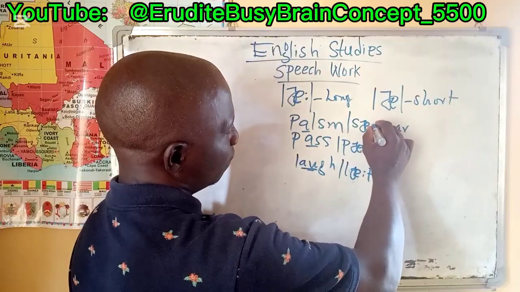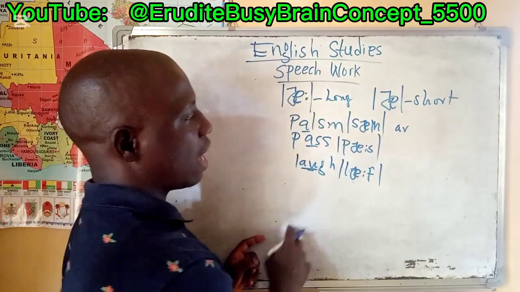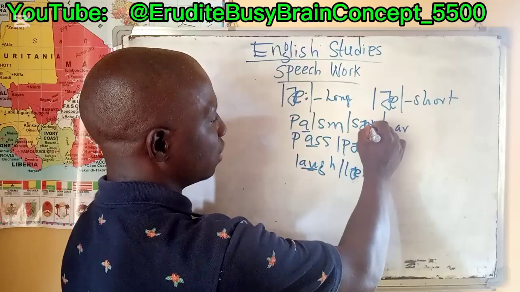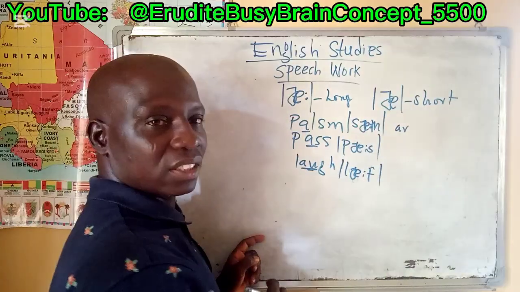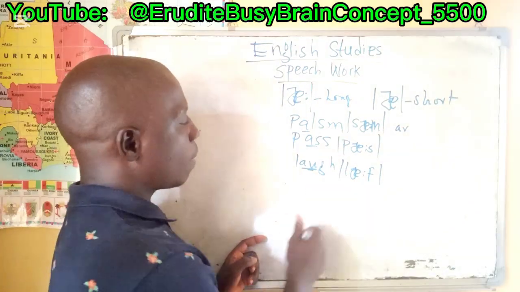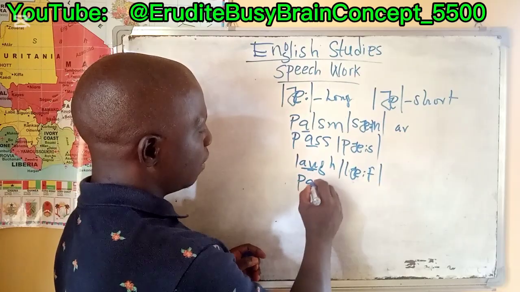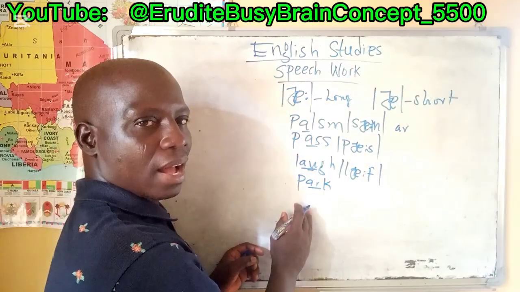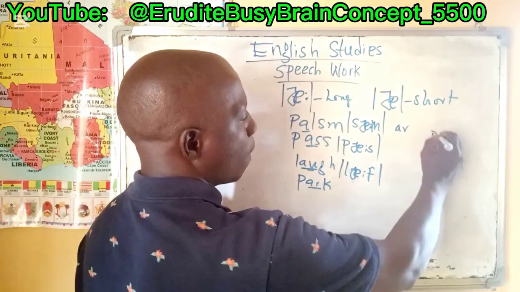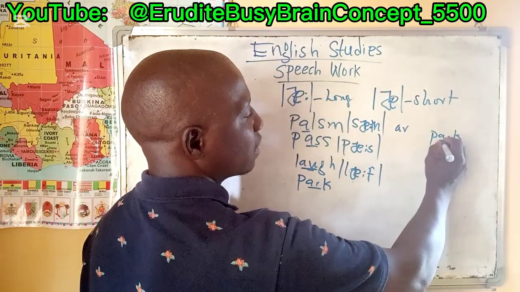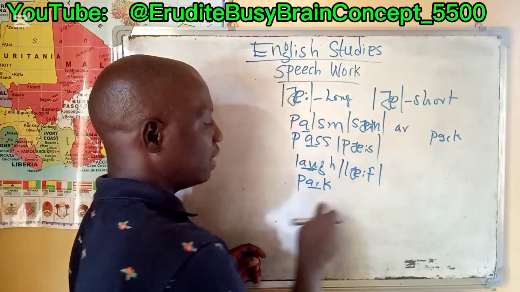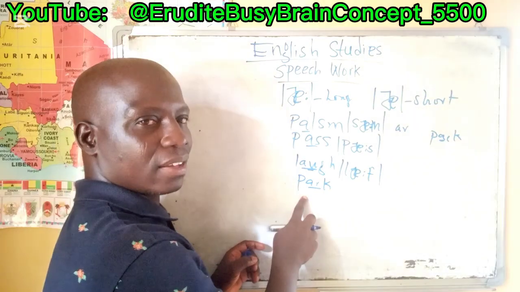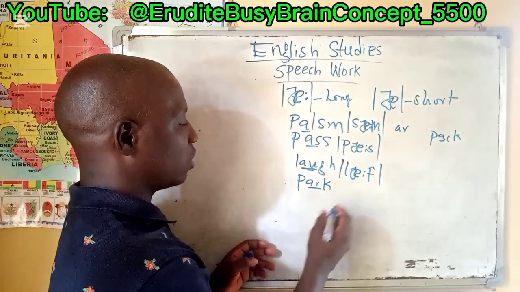Then Sam. The dot is here. Sorry, the dot is there. Sam. So then AR. Park. Park is different from this. This is short A. This is long A. Is that okay? So take note of that as well.